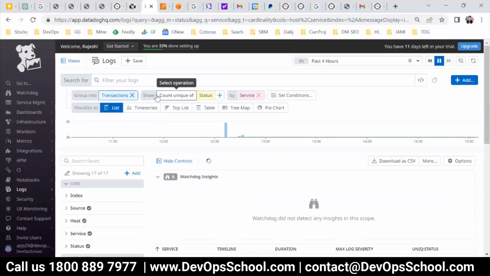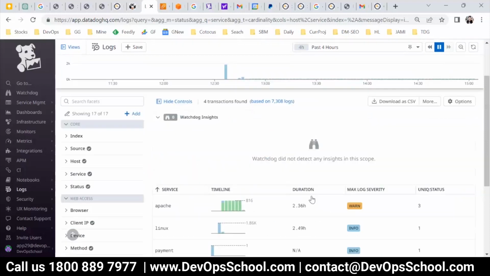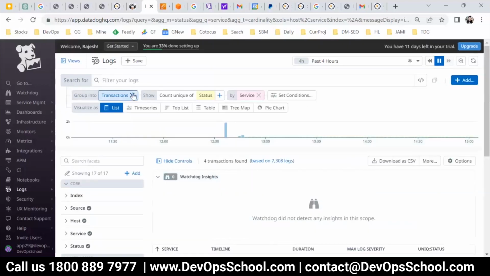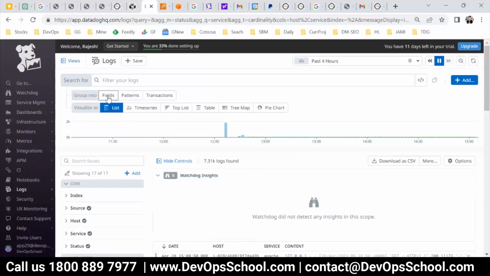Last one is transaction. Transaction I've discussed already in the EPM session. Transaction I will not be able to show you because you're not gathering from multiple services. So this is fake data for transaction. Transaction you can match using session ID or something. So that way you can do that. So yeah, here you have group into fields, pattern and transaction.